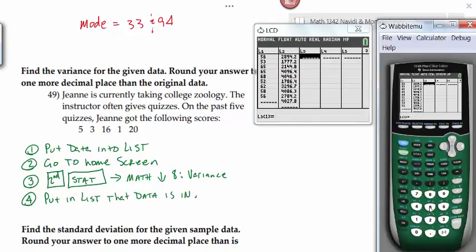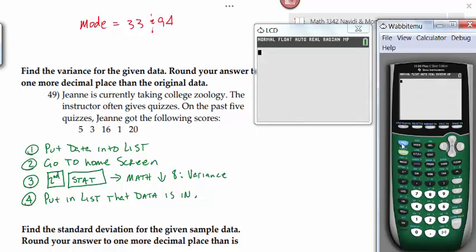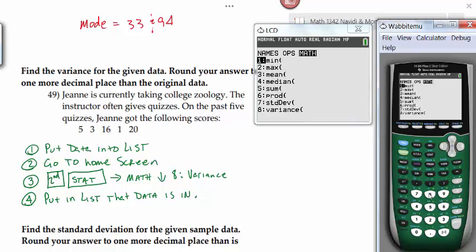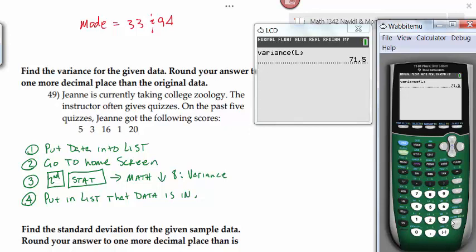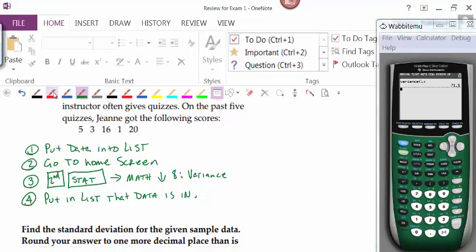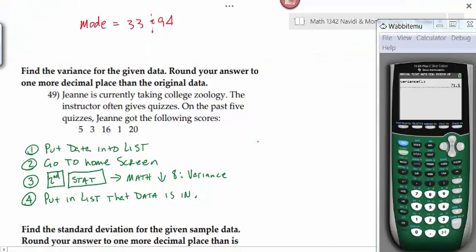Fortunately, this is a short list of numbers, so we hit 5, 3, 16, 1, and 20. Once you get your data into the calculator, you hit second mode to go to the home screen. Then we're going to hit second, stat, go over to math, and variance is number 8. I just hit number 8, and then we've got to put the list that corresponds to where our data is, and I believe I put mine in list 3. So that means that the variance of this list of data, which we would use S squared as our sample variance, is equal to 71.5.